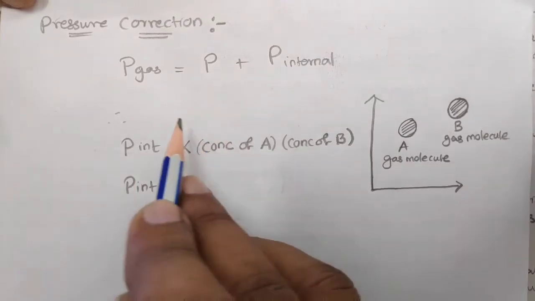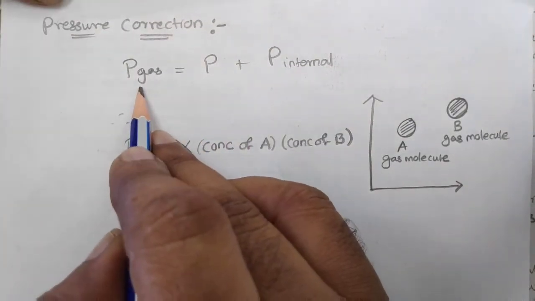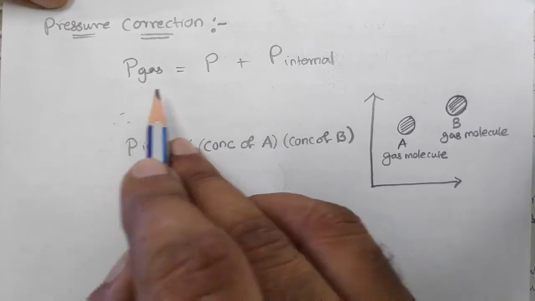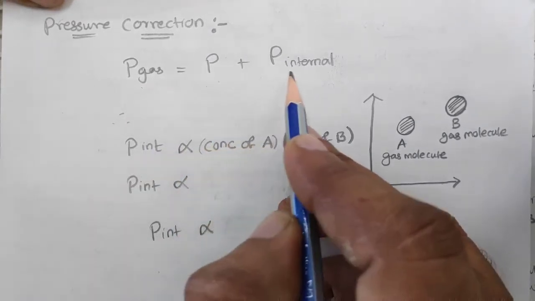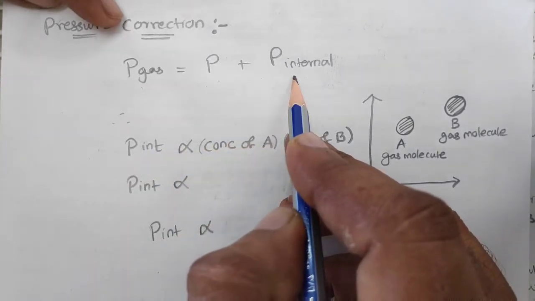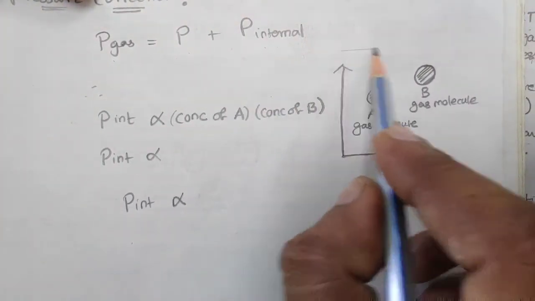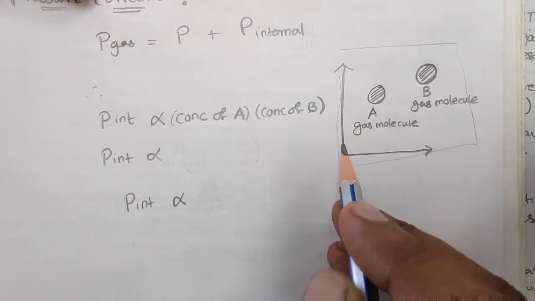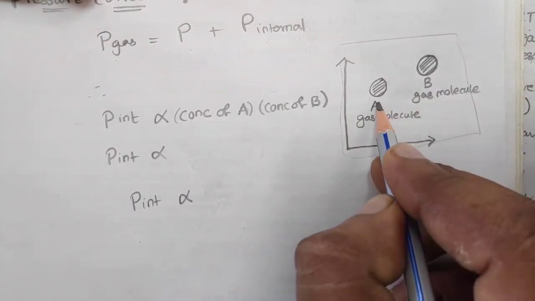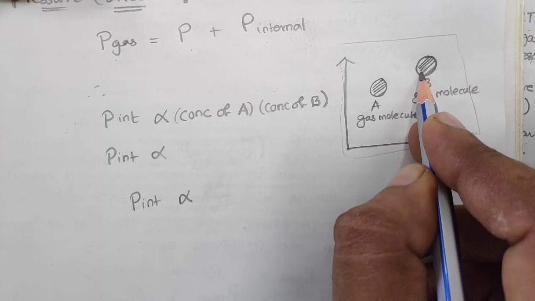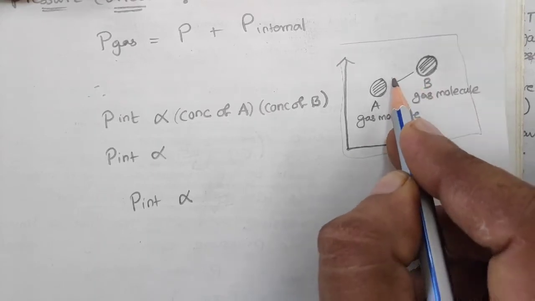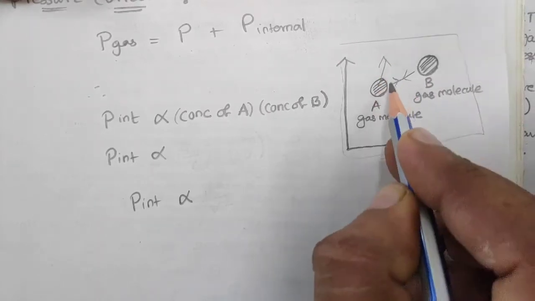For pressure correction, the total actual pressure is equal to the pressure plus the internal pressure. What is the meaning of this? Suppose gas is filled in a container, the molecule A exerts pressure on molecule B. So there is an attraction between the molecules from all directions.